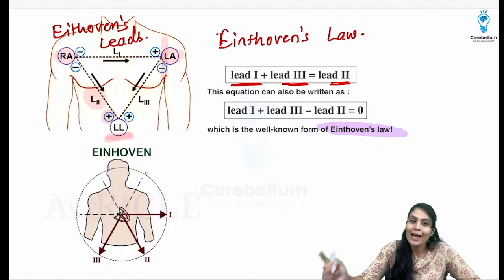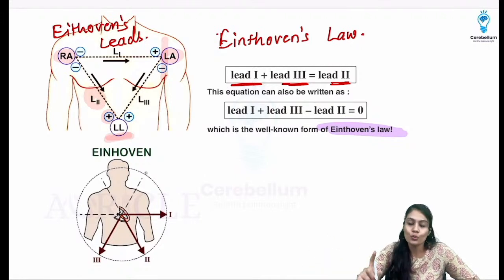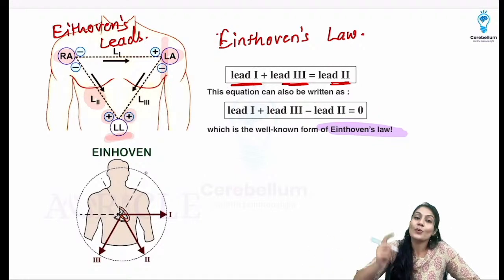And in lead 3, again the LL is going to have 2 L's. So that will win. So in this case also, this becomes a positive lead. Okay, so that is going to be there.